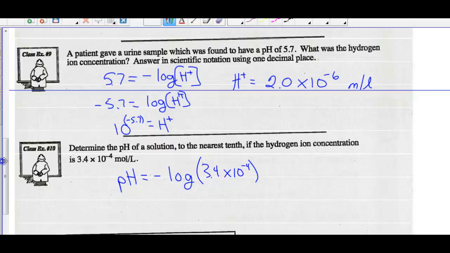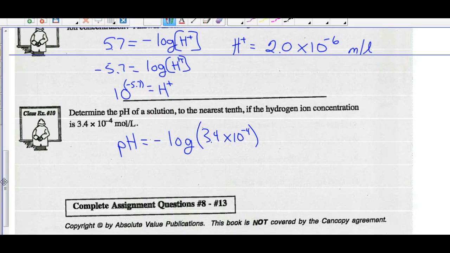All right. So that's what it should look like. So it wants it to the nearest tenth, so our pH level should be 3.5.